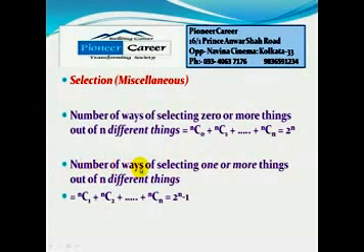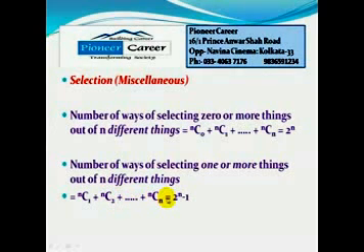Now next is the number of ways of selecting 1 or more things out of n different things. 1 or more things means we have to select at least 1 thing. So minimum 1 we have to select. Out of n we have to select 1, that is NC1 ways, or we will select 2 out of n, that means NC2 ways, or NC3 ...